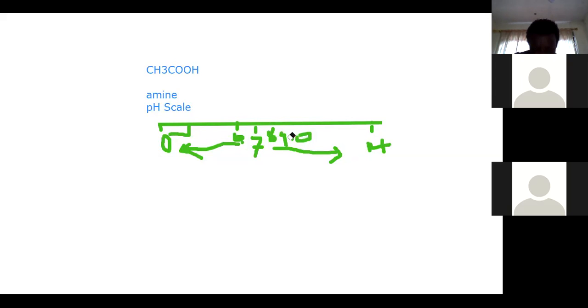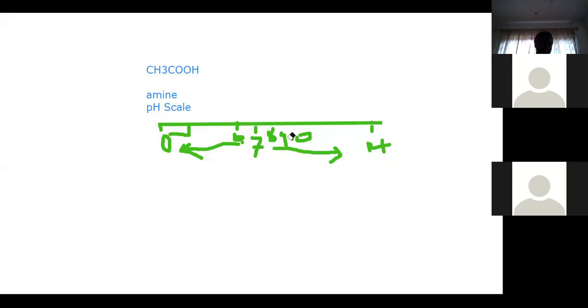Yes. So that is it. Now, apart from the pH scale that we use, we also have one other thing that we call the universal indicator. It is also used to measure the pH of substances. It can be in a paper form or in a solution form, depending on the experiment you are doing.